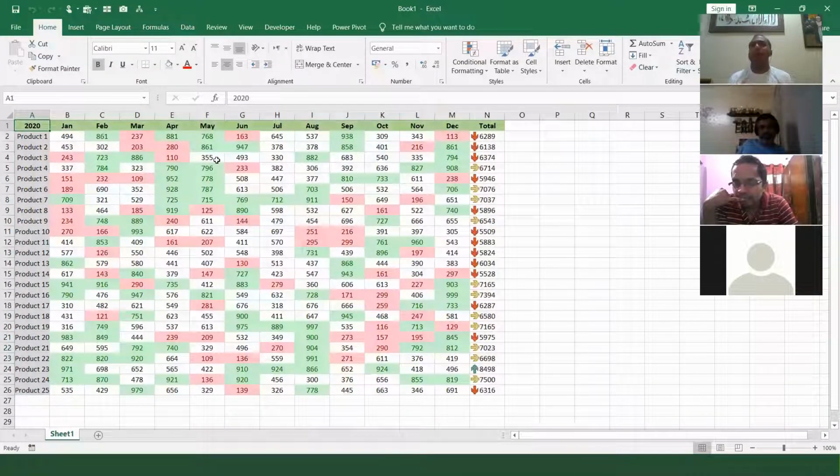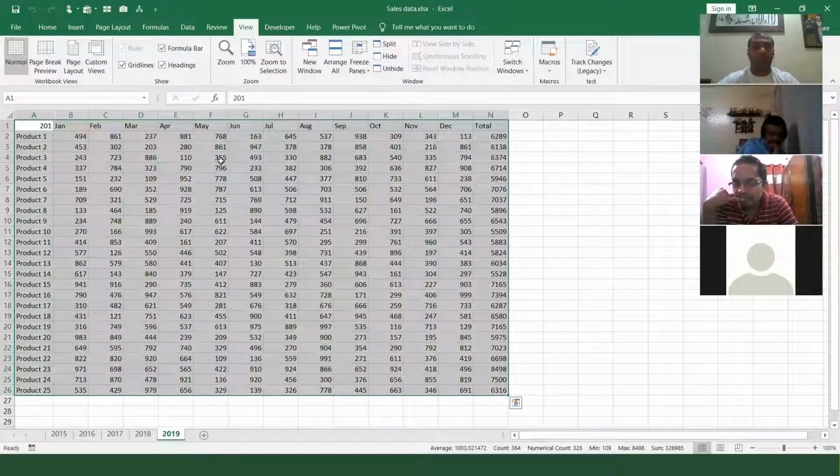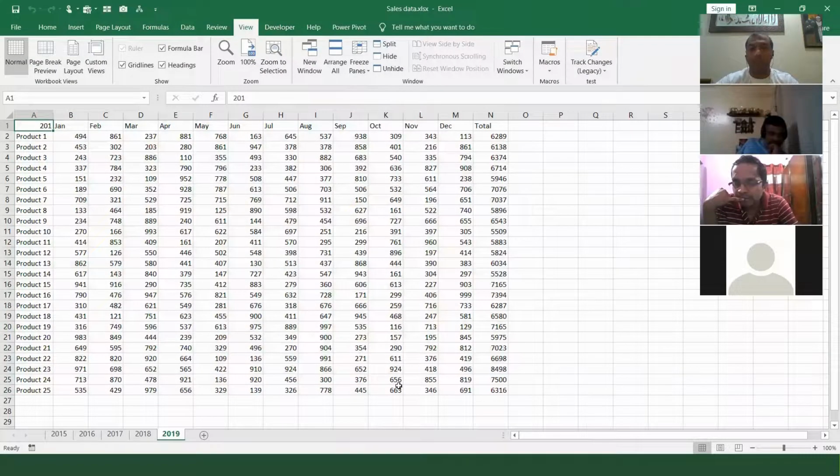Okay. Even if you get more data, less data, because I have used Control Shift down and right for selection, so it will work, no problem. So it was a good question. Feel free to ask questions, friends. So how will the macro record function work if the year data varies in terms of number of columns and rows? I just replied, Mintu, no problem. Does it have to be the same file? No, it can be another file. I just did.